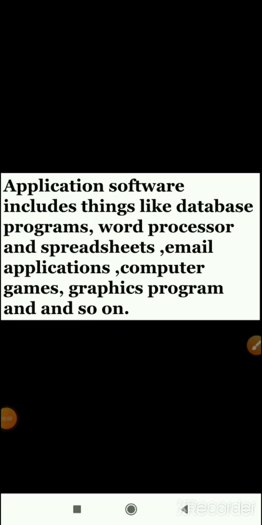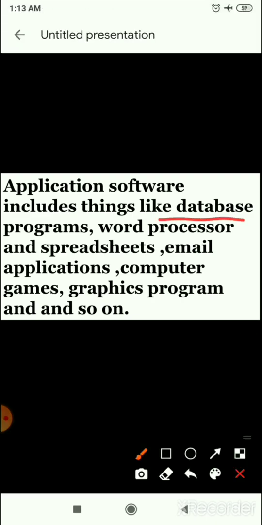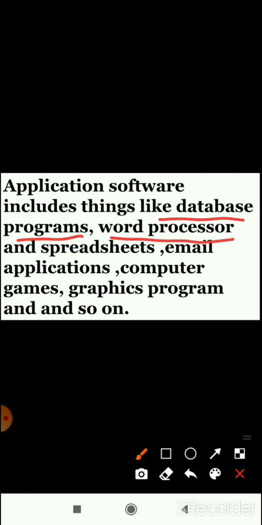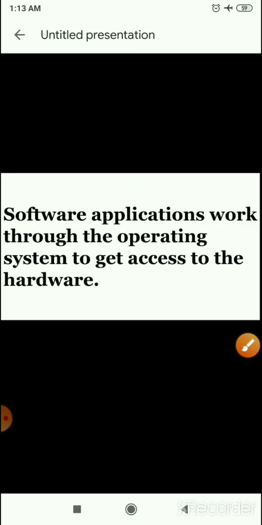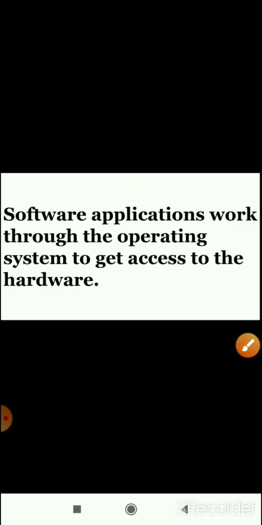Application software includes things like database programs, word processors, spreadsheets, email applications, computer games, graphic programs, etc. Software applications work through the operating system to get access to the hardware.